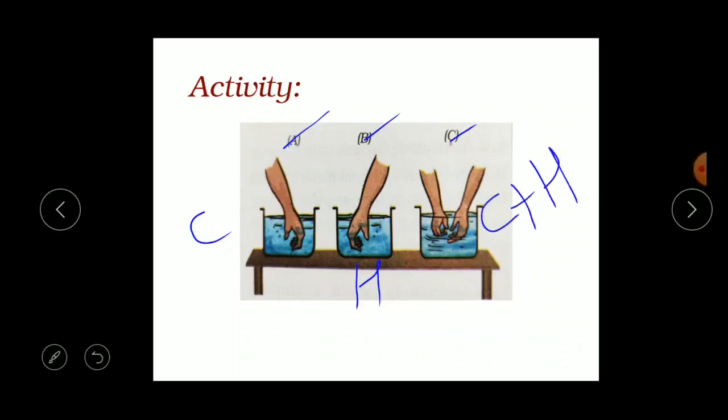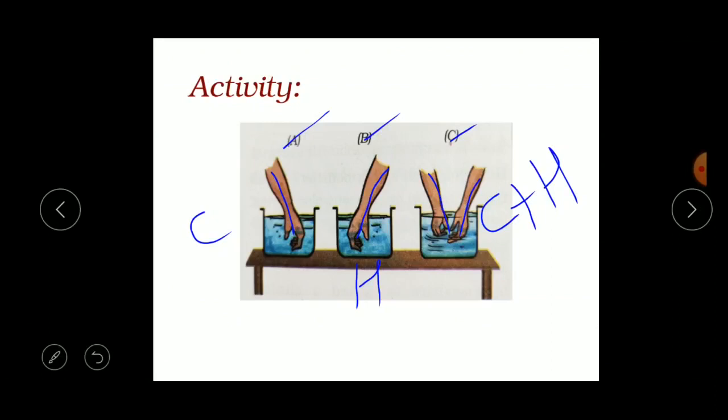Now, dip your left hand in mug A and your right hand in mug B, that is hot water. After keeping the hands in both the mugs for 2 to 3 minutes, put both the hands simultaneously in mug C.